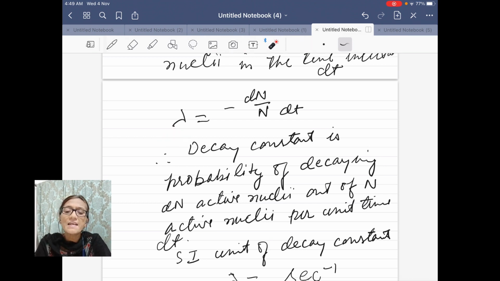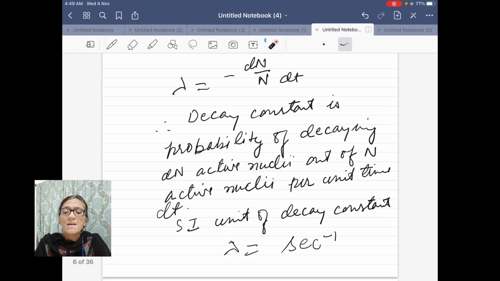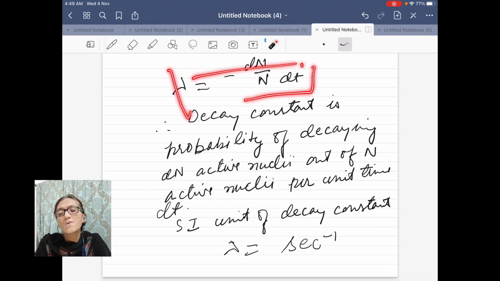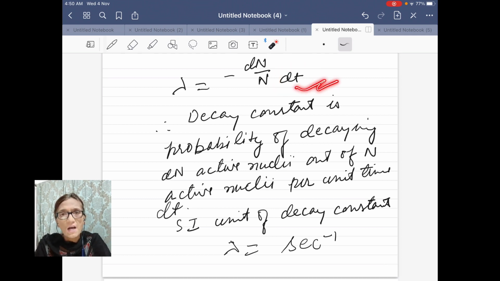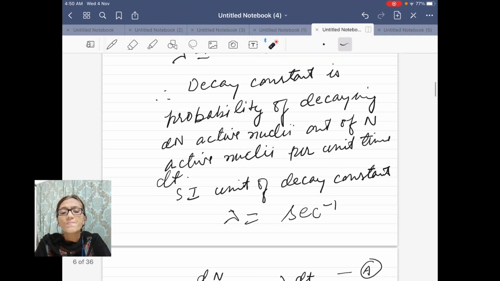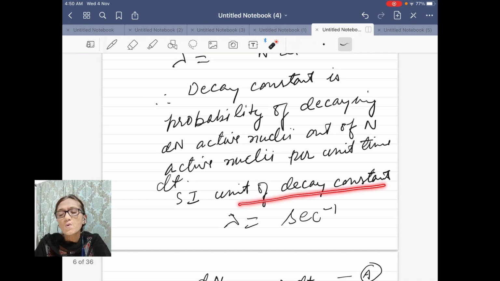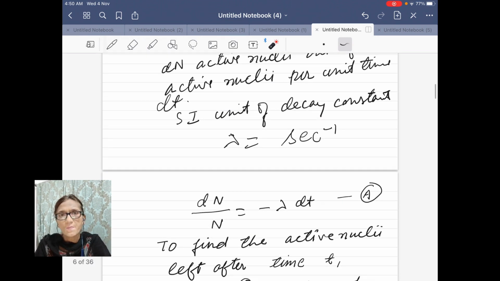So this is your decay constant. Now for the SI unit, you can find it from this equation only. These two are numbers and can be cancelled, and you are left with time in the denominator. So the SI unit of lambda, the decay constant, is per second.